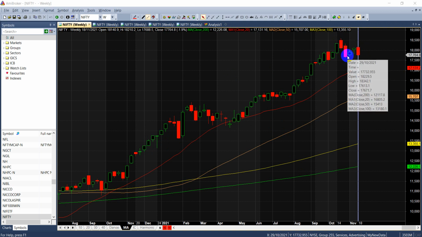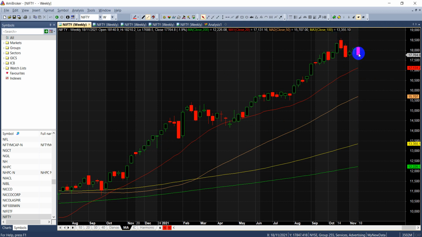Now if you can see here, Nifty has seen some sort of correction in the last 3 to 4 weeks. We have these two big red candles, then a consolidation, unable to break this high. So we are seeing a kind of topping out formation. Last week's candle is called an outside bar candle, and the range, the difference between high and low, was 522 points.